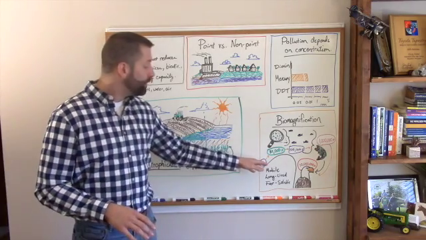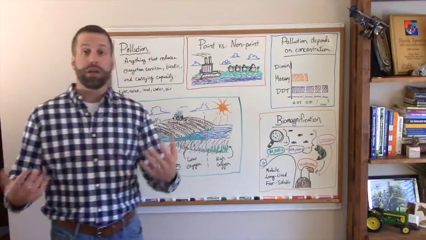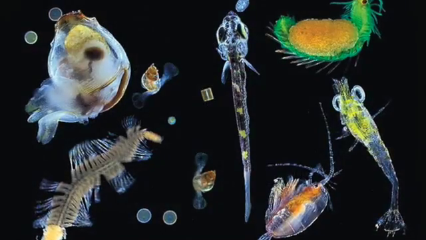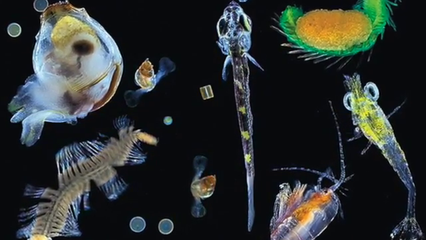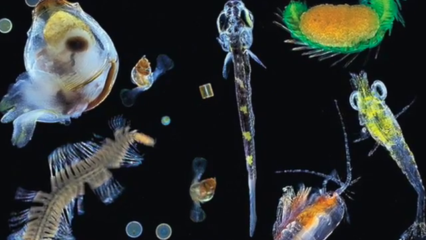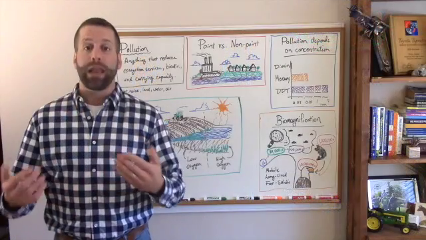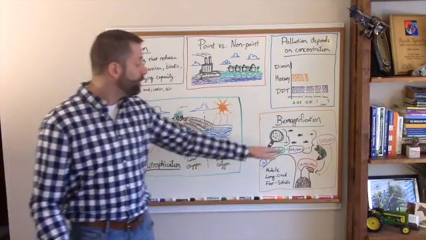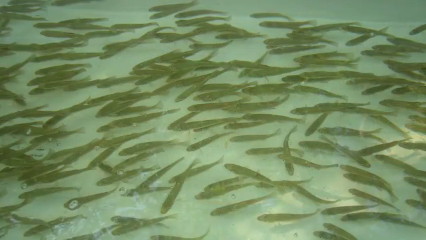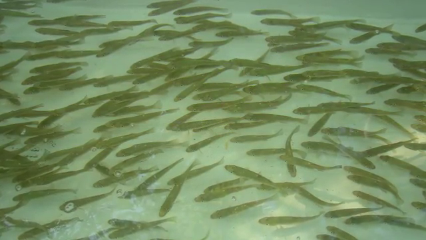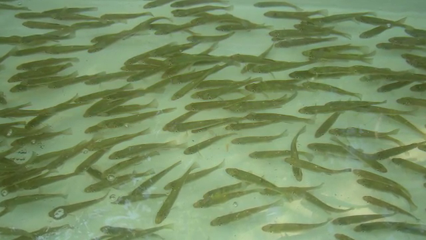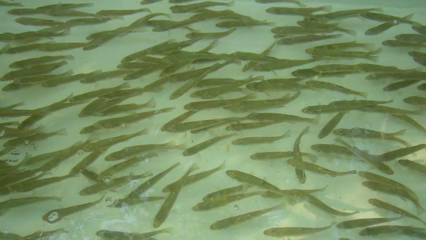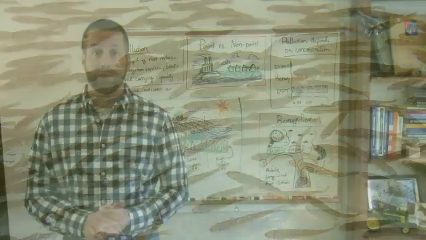If DDT is found in the environment, it will be consumed along with other substances by plankton at the base of the food chain. Those DDT molecules will accumulate in the tissue of that plankton as they go about their lives and continue to feed. Plankton is continuously fed on by small fish. As a fish eats each plankton organism, it accumulates more and more DDT within its own tissue. Eventually, the fish will have tissue concentrations as high as 100,000 times what was originally found in the environment.